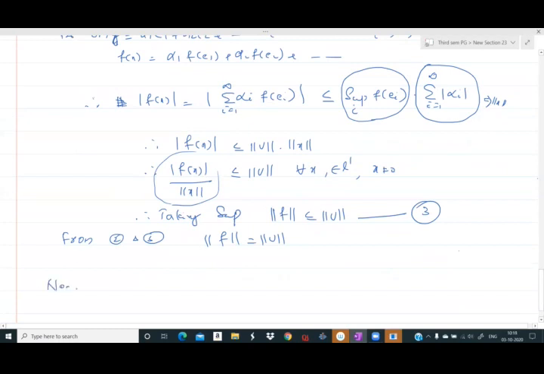Now it remains to show that T is norm preserving.